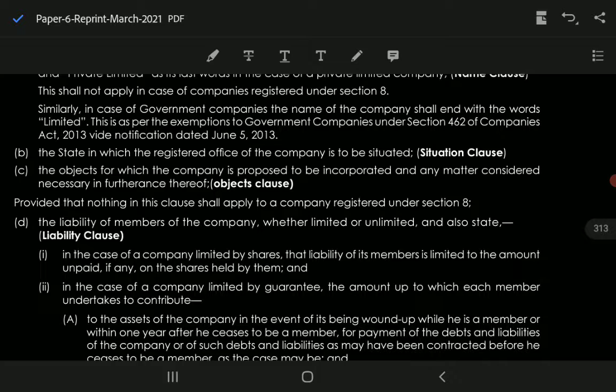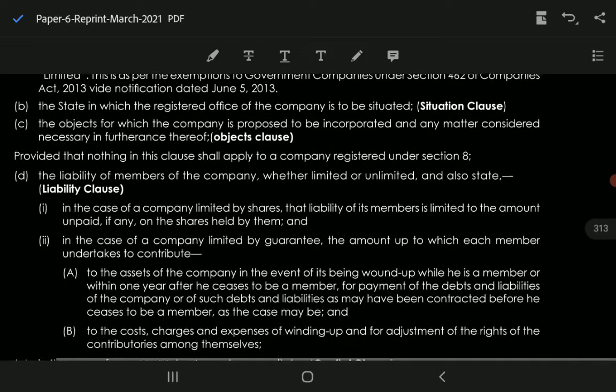Next is the object clause. The object of the company means for what purpose the company is incorporated, which needs to be disclosed in your memorandum. The objects for which the company is proposed to be incorporated and any other matters considered necessary in furtherance thereof. Okay. Next is the liability clause.